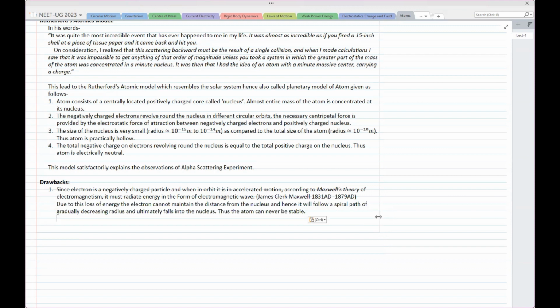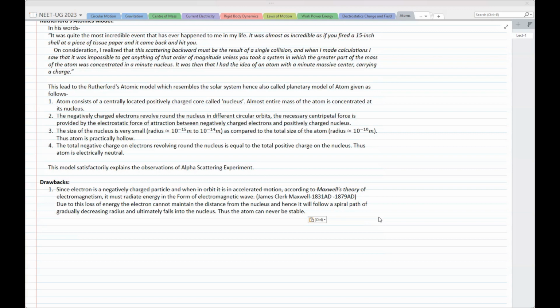As you say that electron is a charged particle and in orbital motion, means it is revolving around the nucleus in circular orbit. Then, since it is a charged particle, and Maxwell's theory suggests that, and even at that time it was already experimentally established, the fact that every charged particle, if it is accelerated, radiates energy in the form of electromagnetic wave, and then we have a problem. Okay, so this tells us that electron cannot revolve in orbit without radiation, and if it does so, then it will definitely follow a spiral path instead of following circular path continuously.